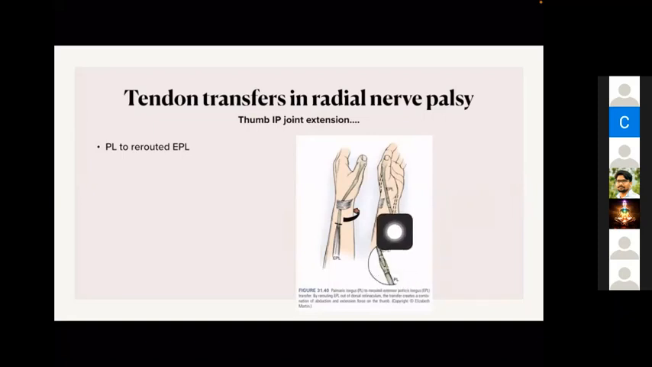And what we do is that we are giving the palmaris longus to this rerouted EPL tendon. So by doing this, when the palmaris longus contracts, along with the interphalangeal joint extension of the thumb, there will be some radial abduction also. In the radial nerve palsy deficit, the abductor pollicis longus will be paralyzed, so the radial abduction also will be weak, and some palmar abduction we can get by this transfer. So this will help in the abduction of the thumb also. That is the importance of rerouted EPL.